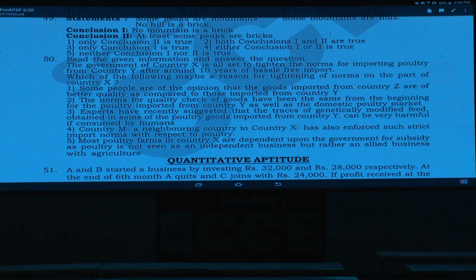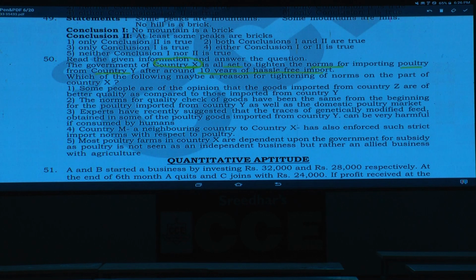Now in this question number 50, the government of country X is all set to tighten the norms for importing poultry from country Y. Earlier they hadn't done that, but now they are imposing some conditions. They are tightening the importing of poultry from country Y after around 10 years of hassle-free import. Hassle-free import means free import; there were no problems in that import. After those 10 years, this is the first time they have started thinking about tightening the import duties. What could be the reason behind this one?